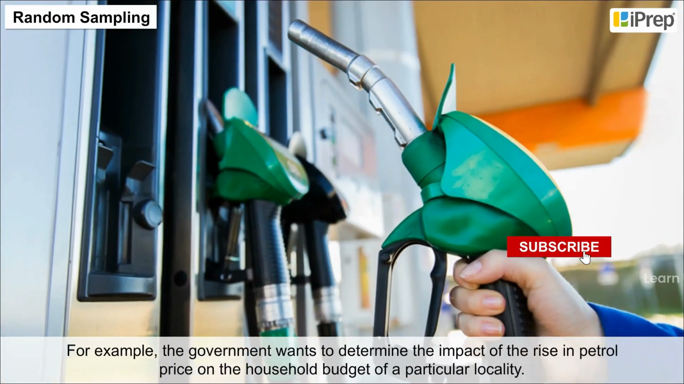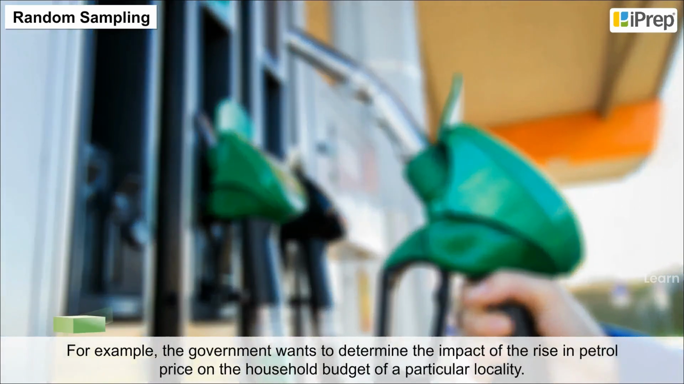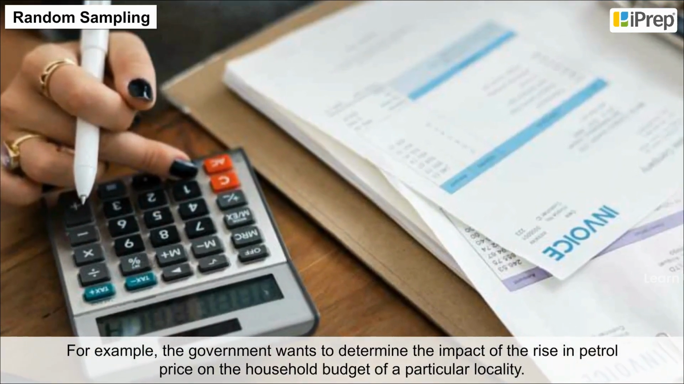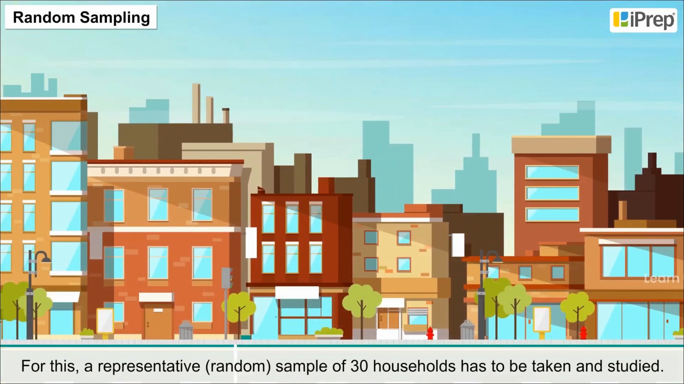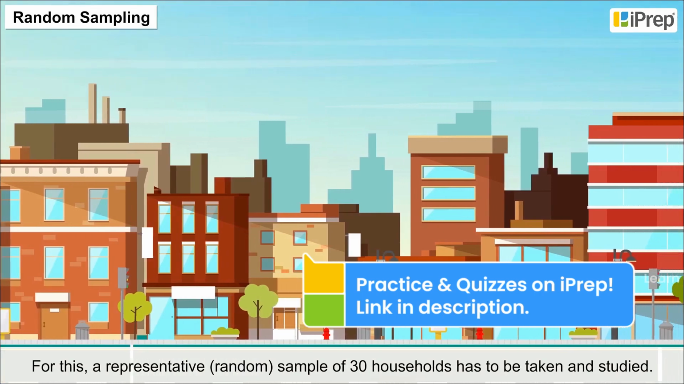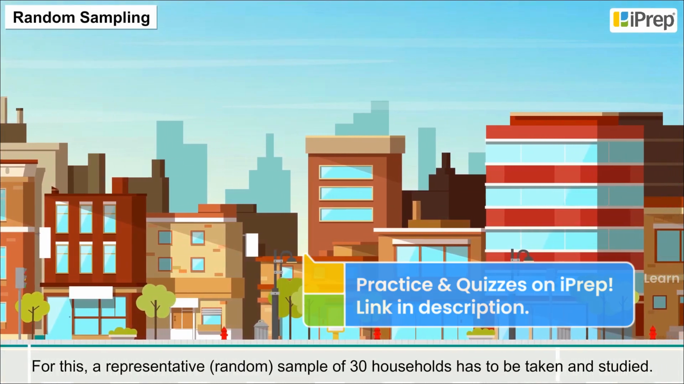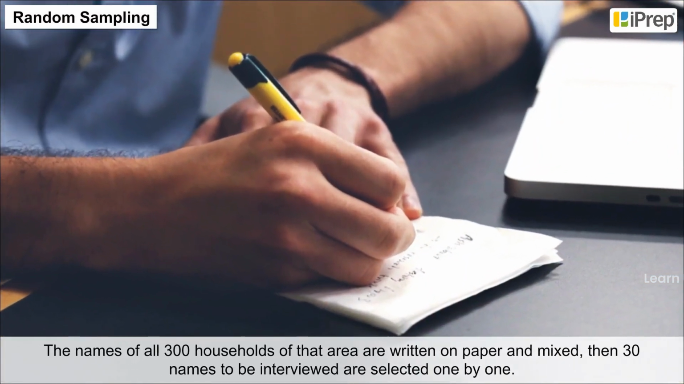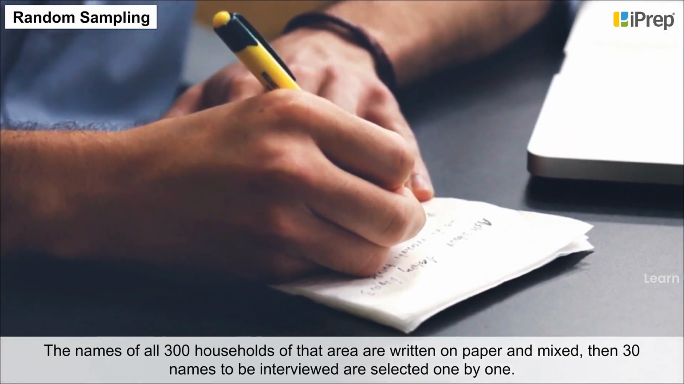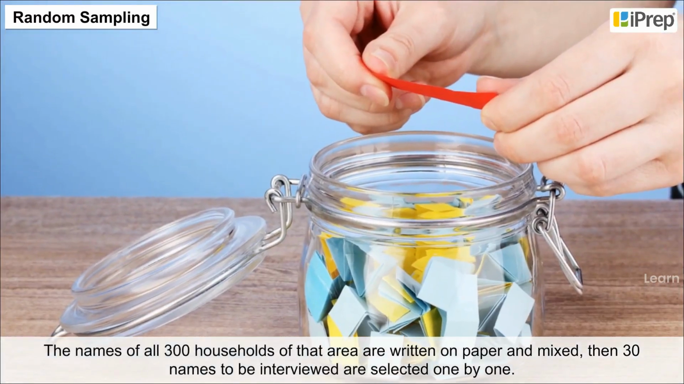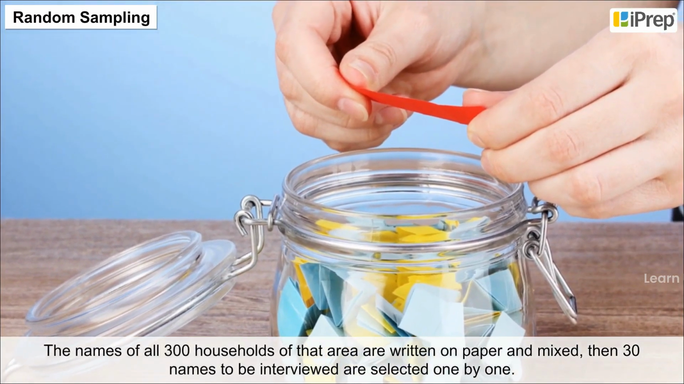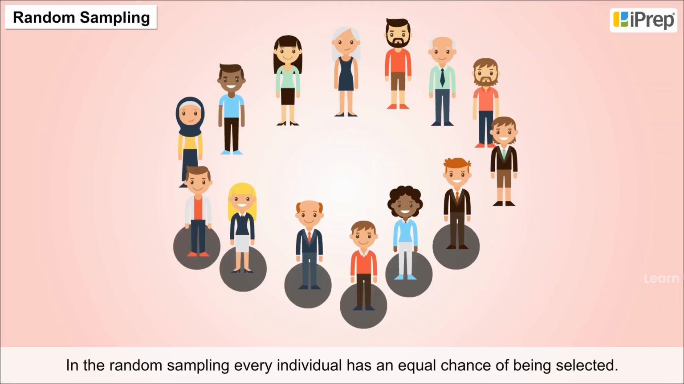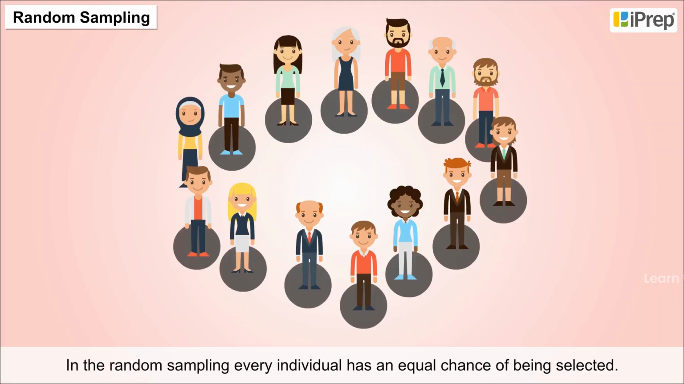For example, the government wants to determine the impact of the rise in petrol price on the household budget of a particular locality. For this, a representative, random sample of 30 households has to be taken and studied. The names of all 300 households of that area are written on paper and mixed. Then, 30 names to be interviewed are selected one by one. In random sampling, every individual has an equal chance of being selected.